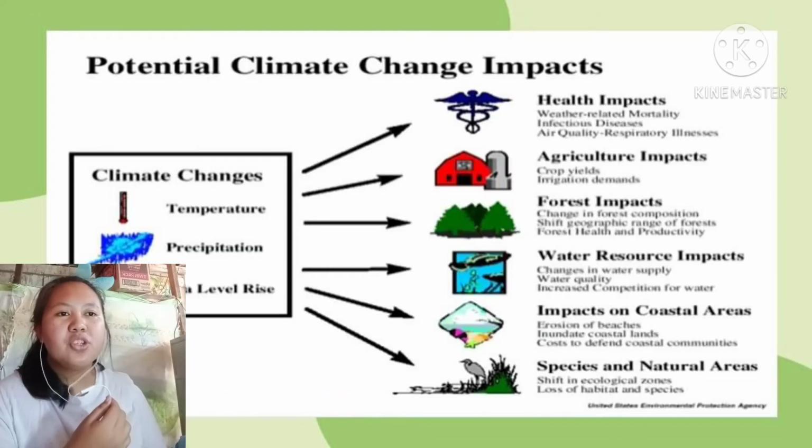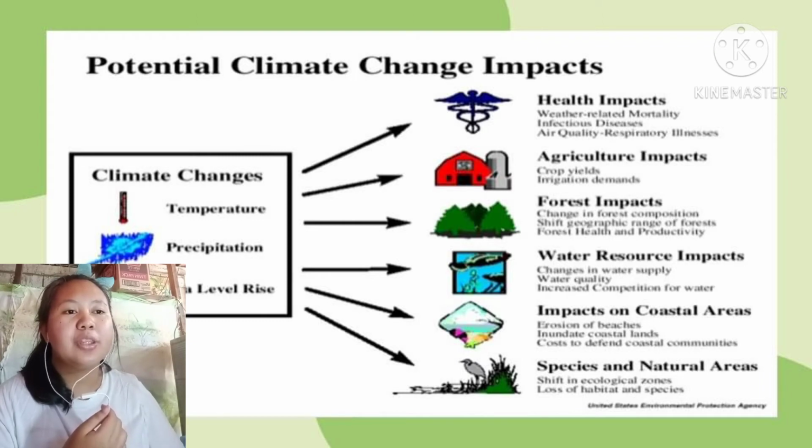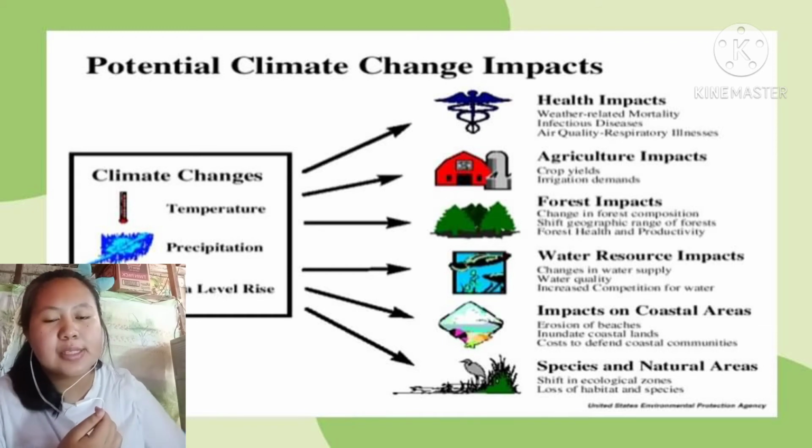The potential climate change impacts are health impacts, dealing with diseases or respiratory illnesses; agriculture impacts, which affect crop yields and irrigation demands; forest impacts, which change forest composition; water resources impacts, with changes in water supplies; impacts on coastal areas such as erosion of beaches; and impacts on species in natural areas. It is the shifting of ecological zones, loss of habitat and species.